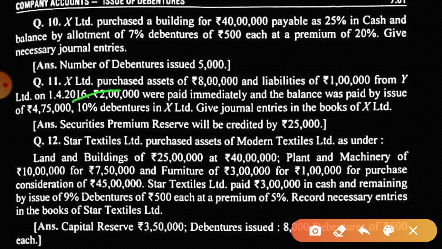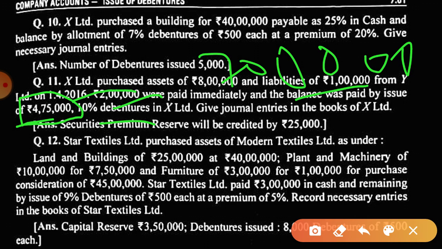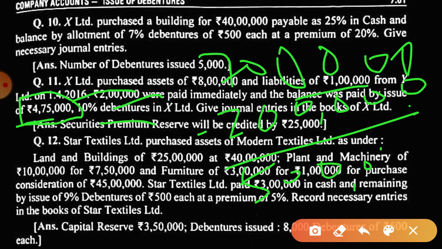X Limited purchases assets of rupees 8 lakh and liabilities of rupees 1 lakh from Y, and 2 lakh is paid immediately, and the balance by issue of 4% debentures of this value. Now tell me students, 8 lakh minus 1 lakh, 7 lakh rupees is to be paid. Is this clear? 2 lakh of which is given immediately, that means 5 lakh is to be paid, and they are issuing debentures of 4 lakh 75,000.